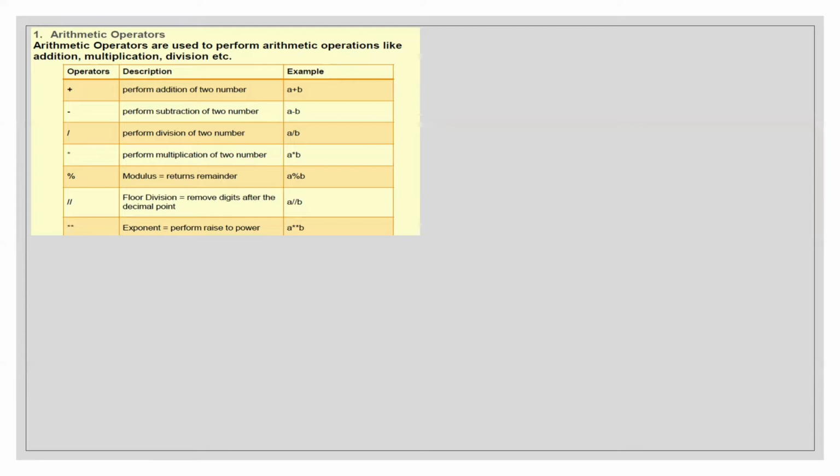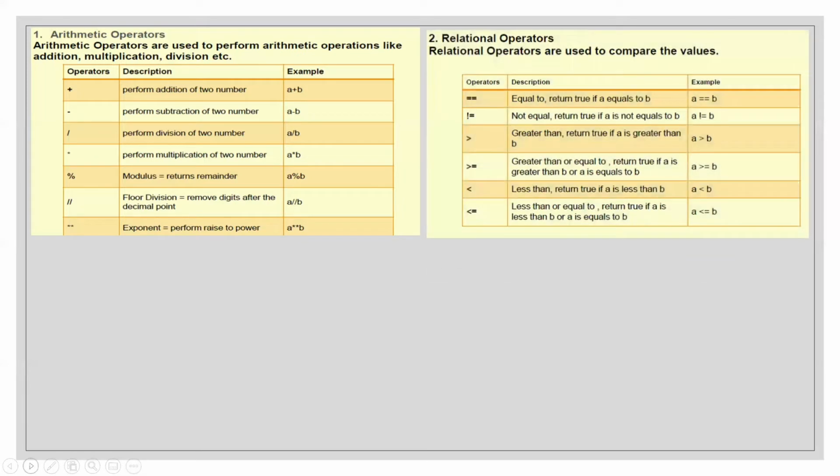Then we have exponent. Exponent, like we know, is raised to the power. So we have two asterisks. This means a ** b would mean a to the power b. If I have to write 2 to the power 3, I'll write 2 ** 3. So it will be 2 to the power 3, which gives us 8. I hope it's clear.